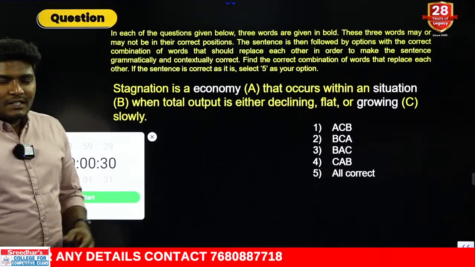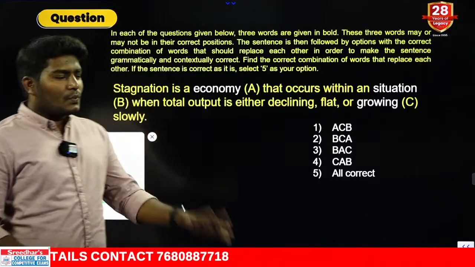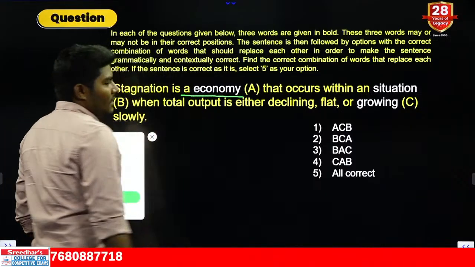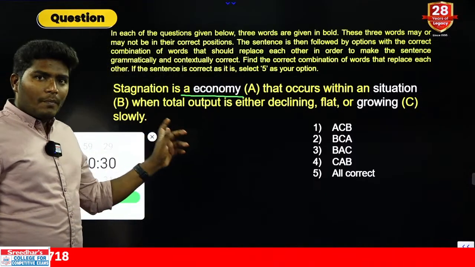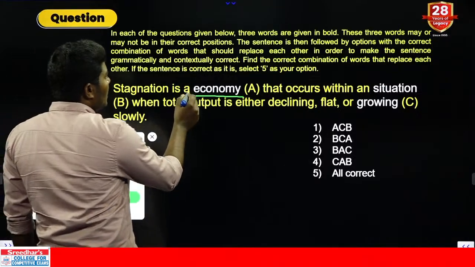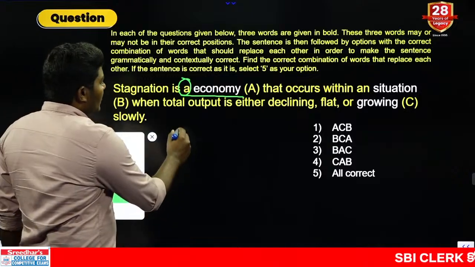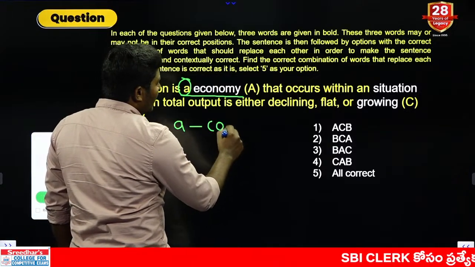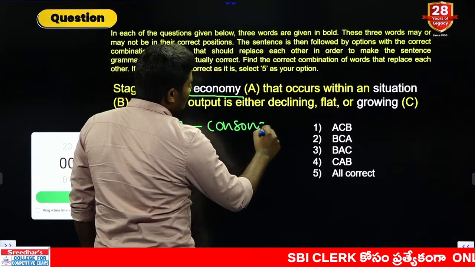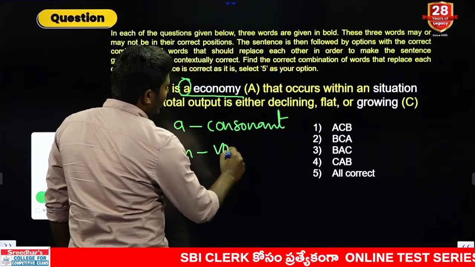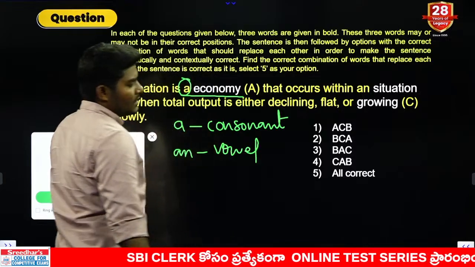Yes, my dear students, the rule is very simple, the logic is very simple. Look at the first one. Stagnation is a economy. Is the word economy proper in this context? No, because before the word we have an article. What is the article here? A. Article A must be followed by consonant sounds, and an must be followed by vowel sounds. This is the rule of vowels.